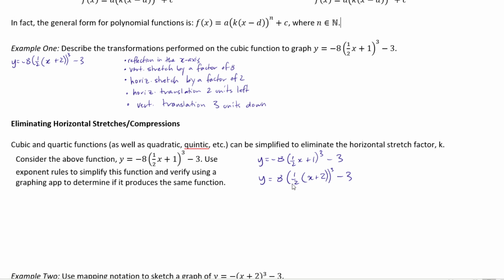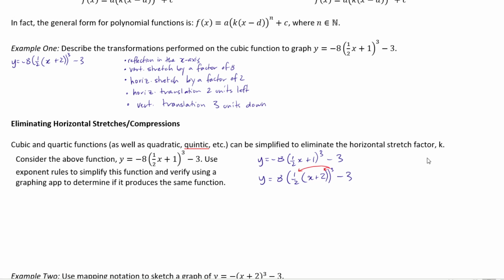So the goal here is to get rid of this horizontal stretch factor. I can use my exponent rules because I have two factors here being multiplied, right? The 1/2 multiplies the x plus 2. This exponent can be applied to the 1/2, and it can also be applied to the x plus 2.